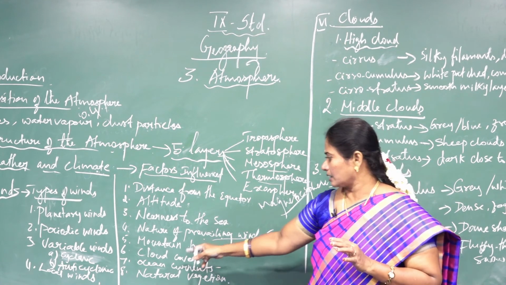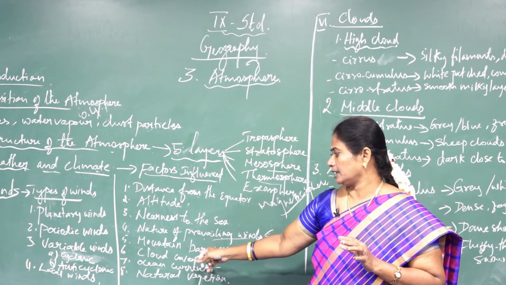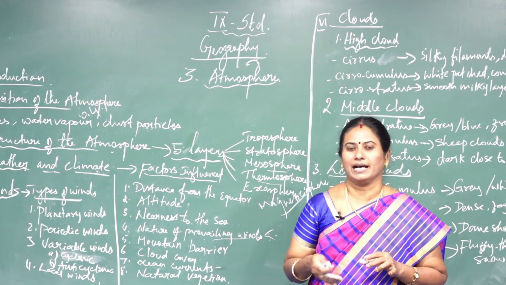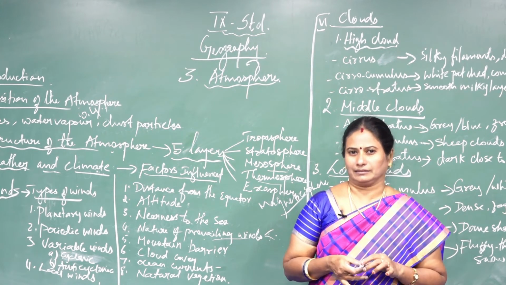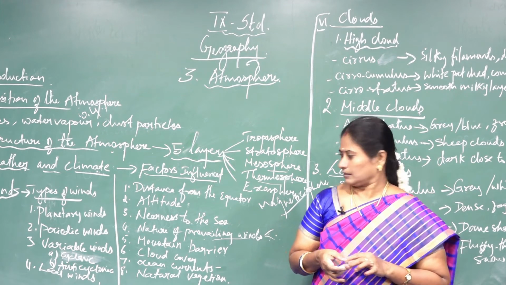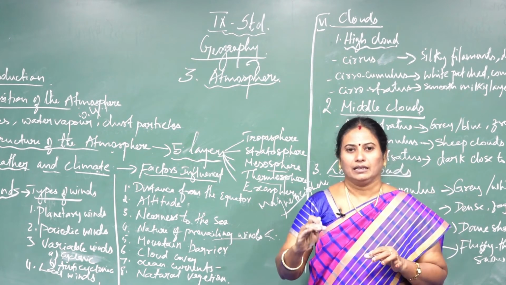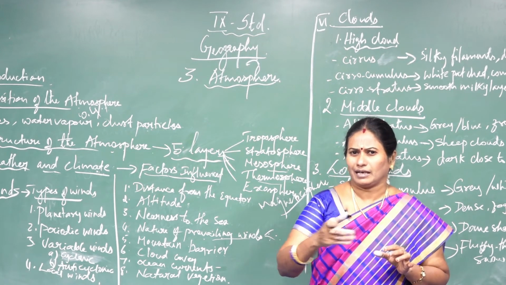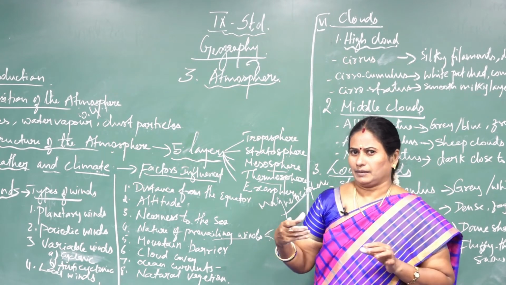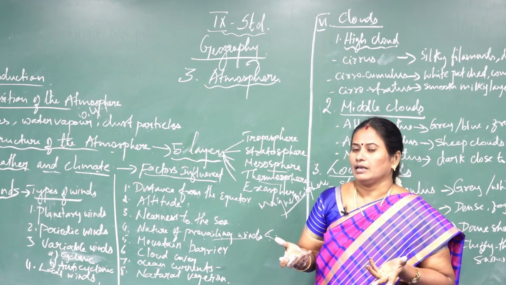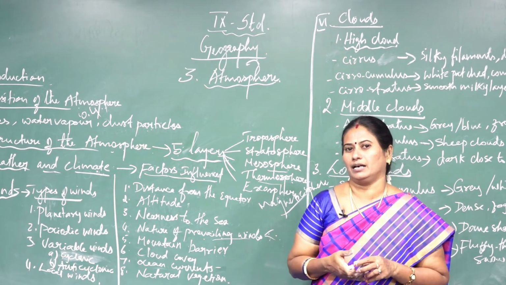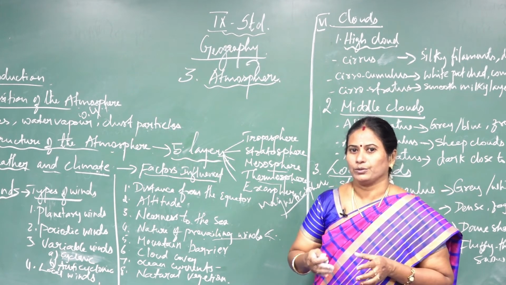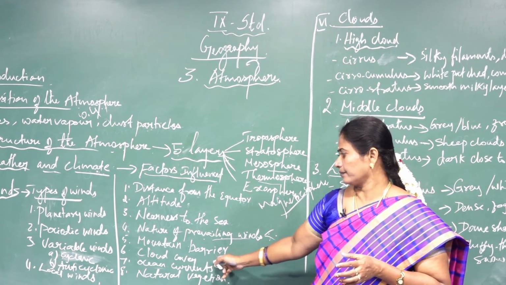This is about cloud cover. In a cloudless area like a desert, the temperature will be more, like the Thar desert, because there is no cloud. But in a cloudy area, the temperature will be less. It is due to the clouds.